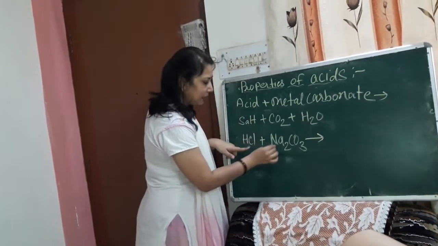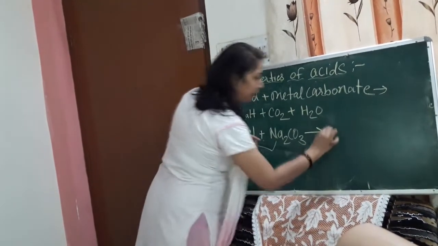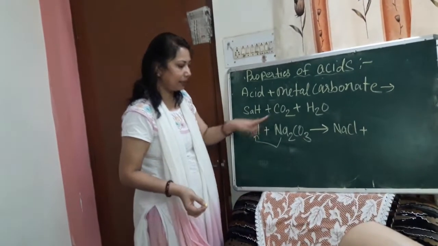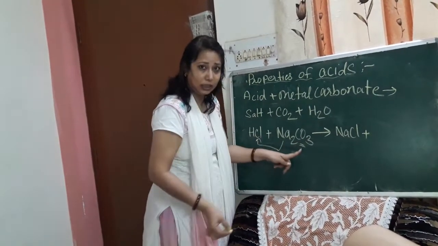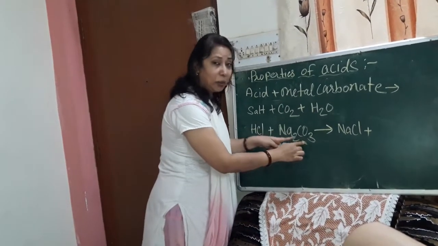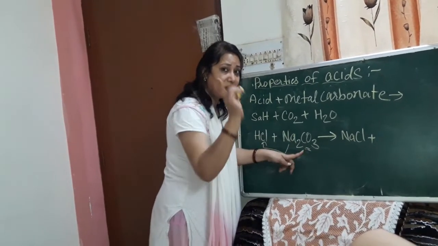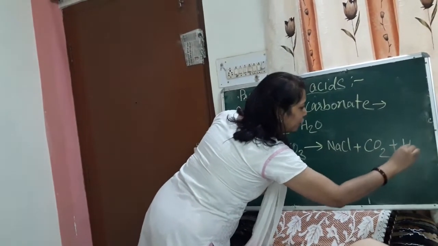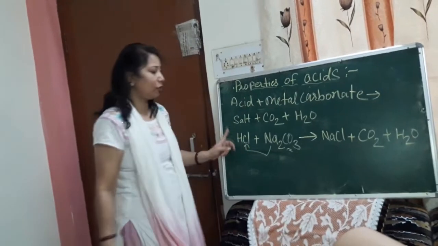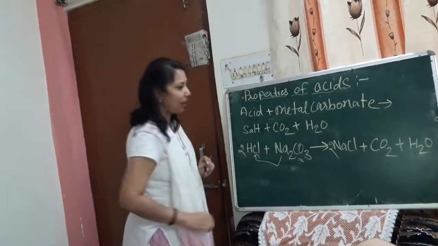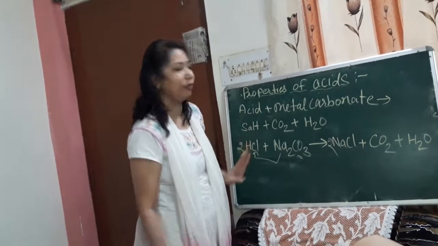Salt, it means NaCl salt, will form, plus carbon dioxide gas, because a carbonate compound is present here. I told you that when a carbonate compound reacts with acid, it always releases CO2 gas, and H2O will always form. The equation should always be balanced, so you have to balance this equation by putting 2, and after this the equation will be balanced.